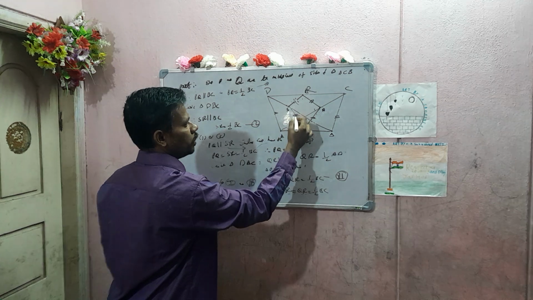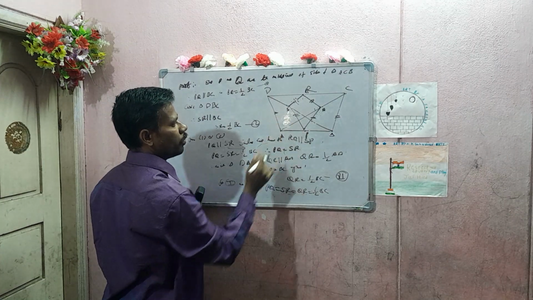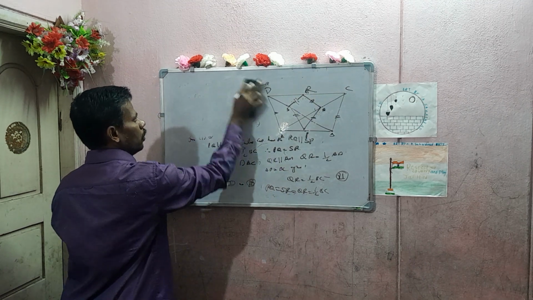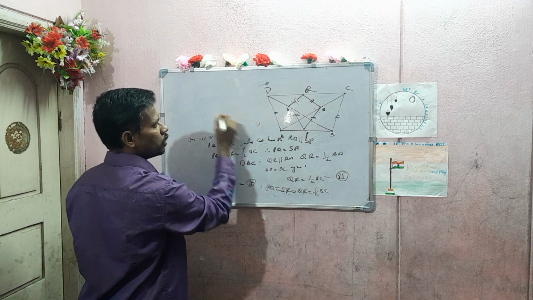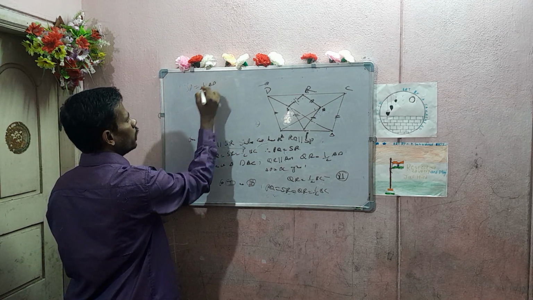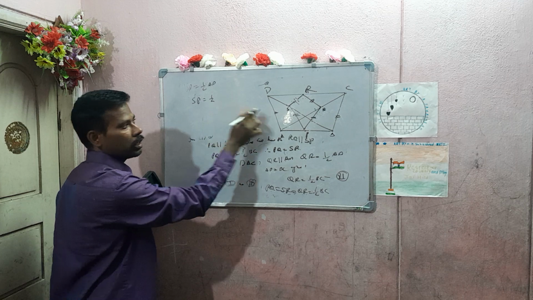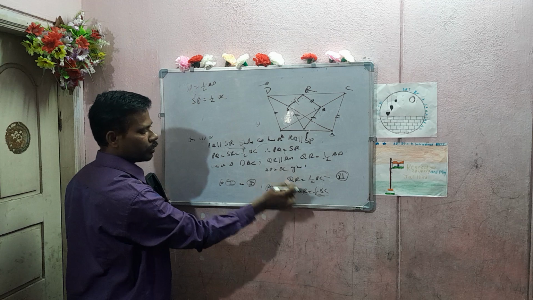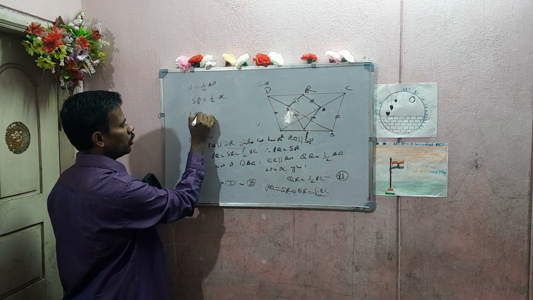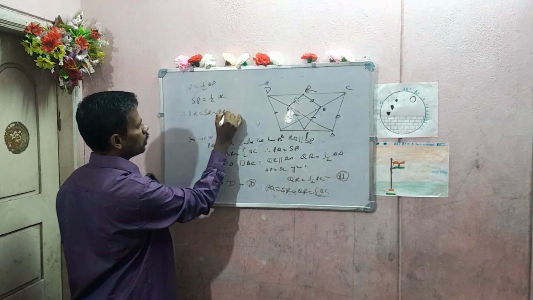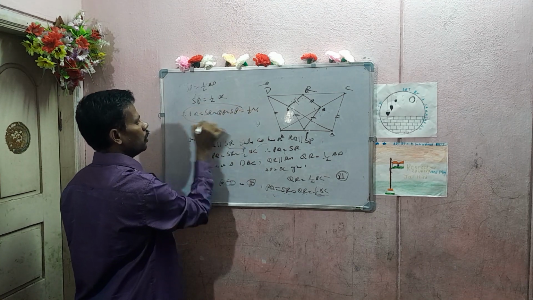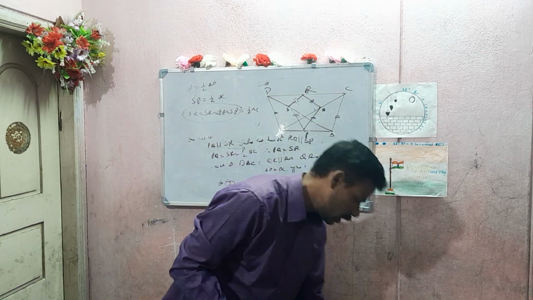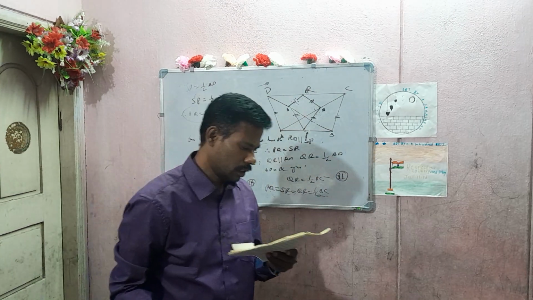Now consider triangle, S and P are the midpoints, so SP is equal to half of AD. AD is nothing but BC, no? So SP is equal to half of BC. Therefore, PQ is equal to SR is equal to QR is equal to SP, that is equal to half of BC. Now all sides are equal and also opposite sides are parallel, therefore it is a rhombus. Very lengthy problem, but it's quite easy. Next problem.